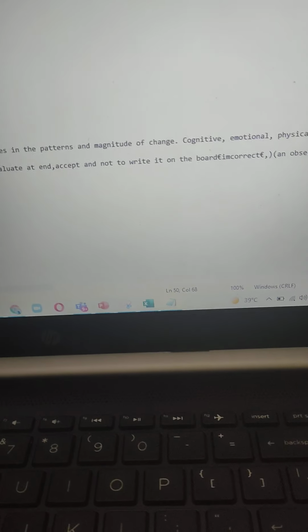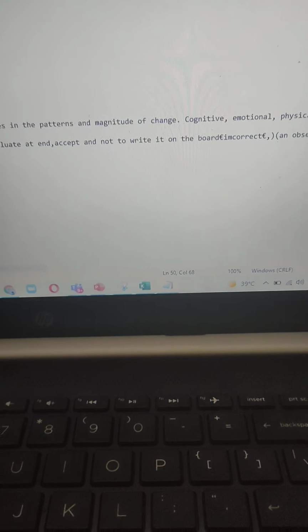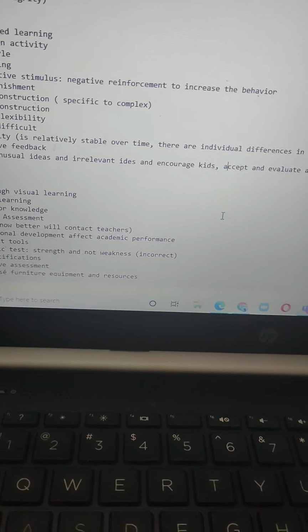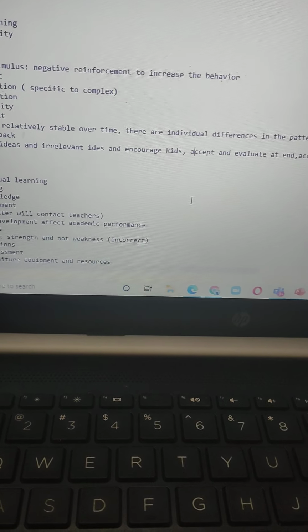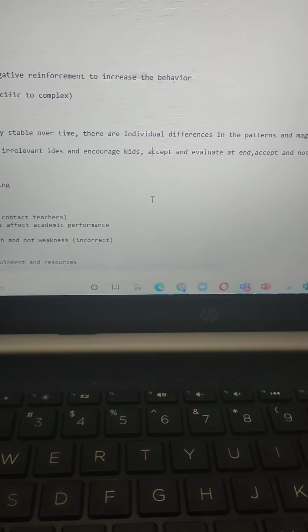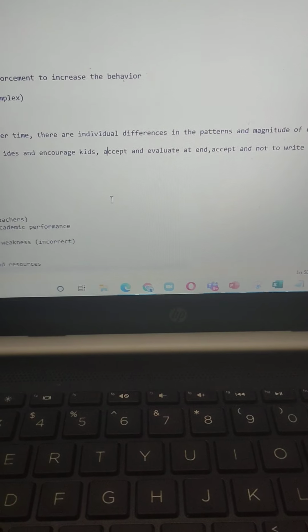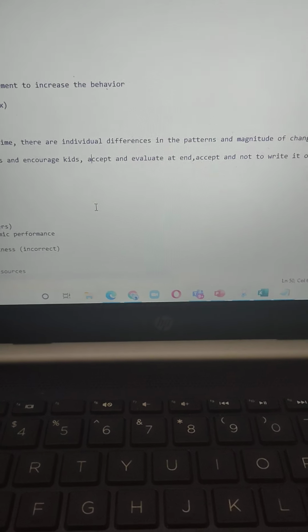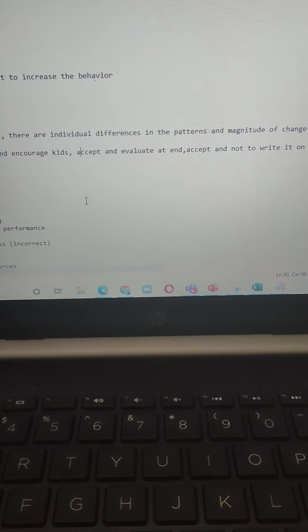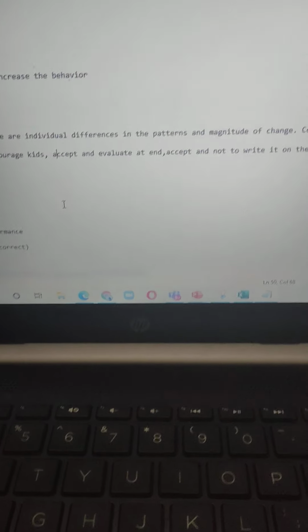Now here the odd one out was, of course, the students can give their unusual ideas. The teacher should even accept them, and at the end the teacher can make a correction: see, this is right and this is wrong, your perception was wrong, it needs to be remodified.